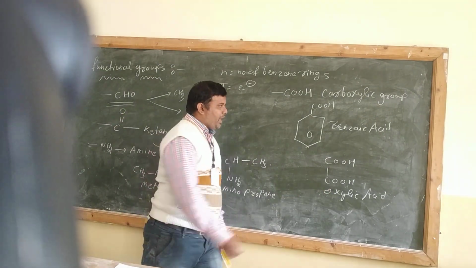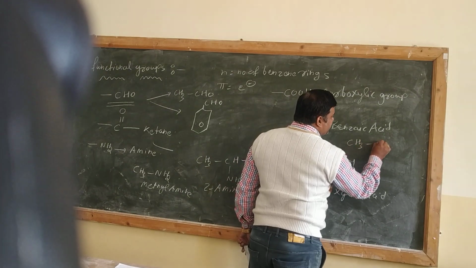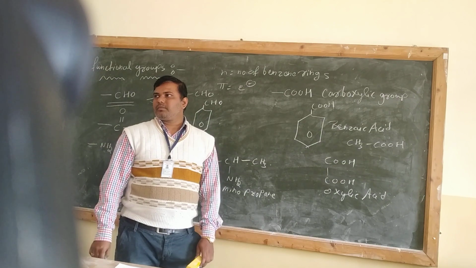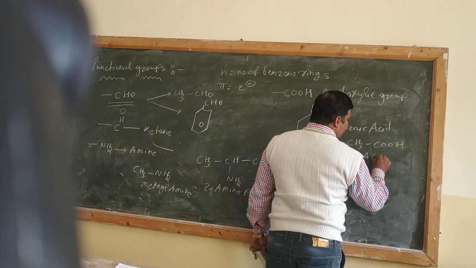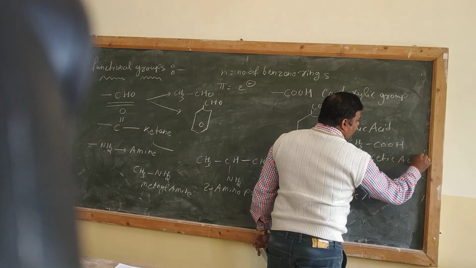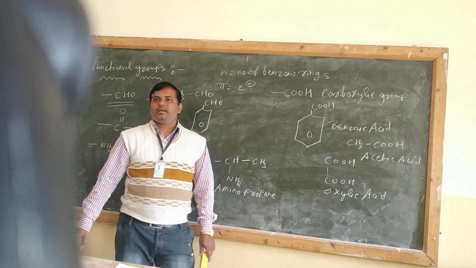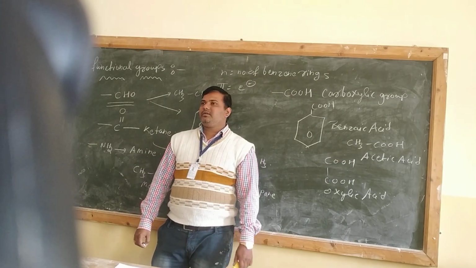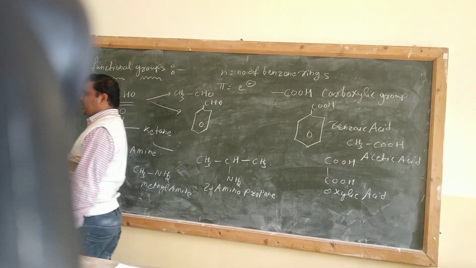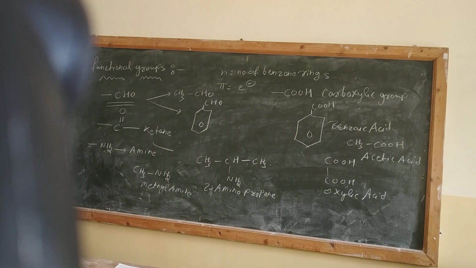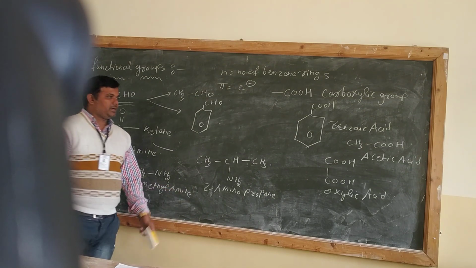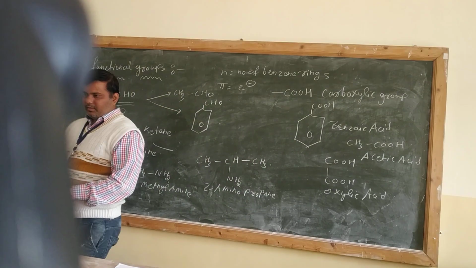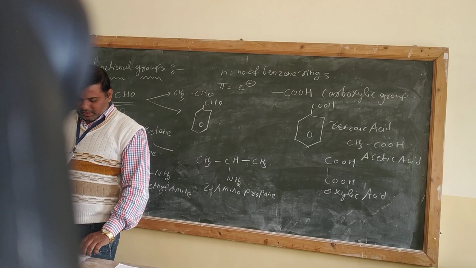Then we have one more thing we can prepare out of it. CH3COOH. What is the name of this compound? Acetic acid. Now this particular acid is a very strong acid. Note it down. Acetic acid is a very strong acid. And carboxylic acid, oxalic acid is a very weak acid. Keep it with you. Give it to me at the end.